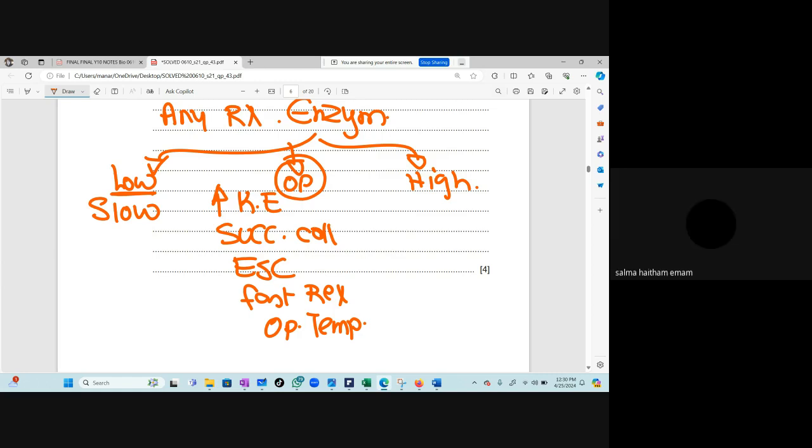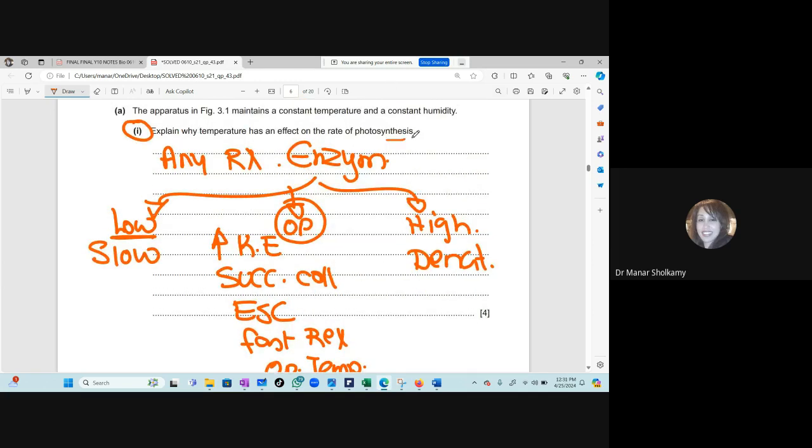Enzymes denature, and the reaction will completely stop. Okay, we are talking about photosynthesis. When the temperature is optimum, there will be maximum photosynthesis. This is very good for the plant because the plant will produce food and it will grow. Photosynthesis also involves the exchange of gases. How do gases move into and out of the plant? By diffusion. And the higher the temperature, the faster the diffusion.